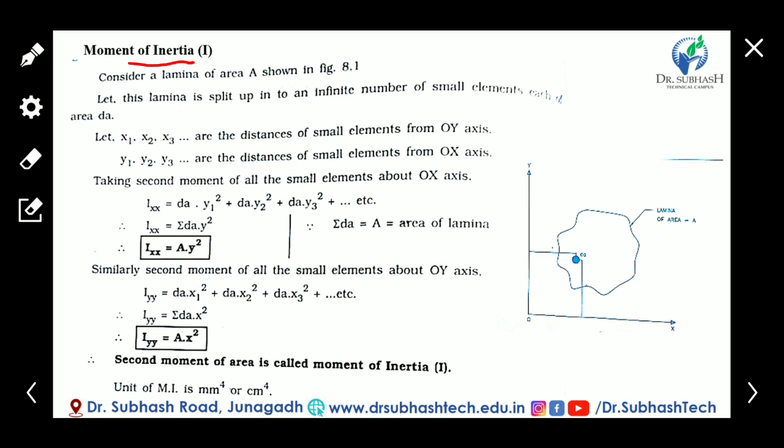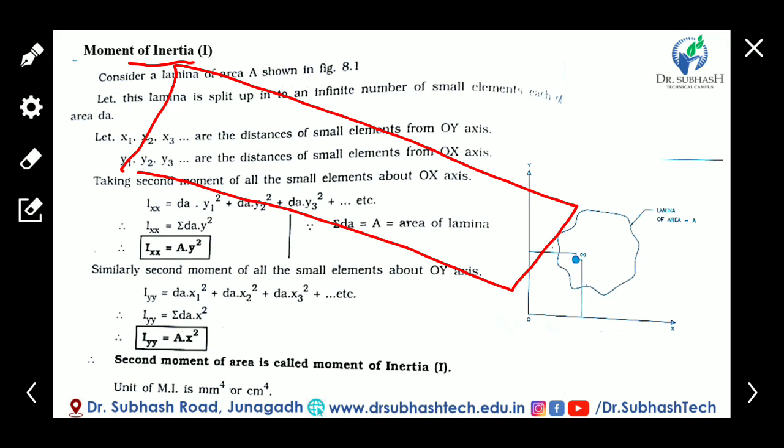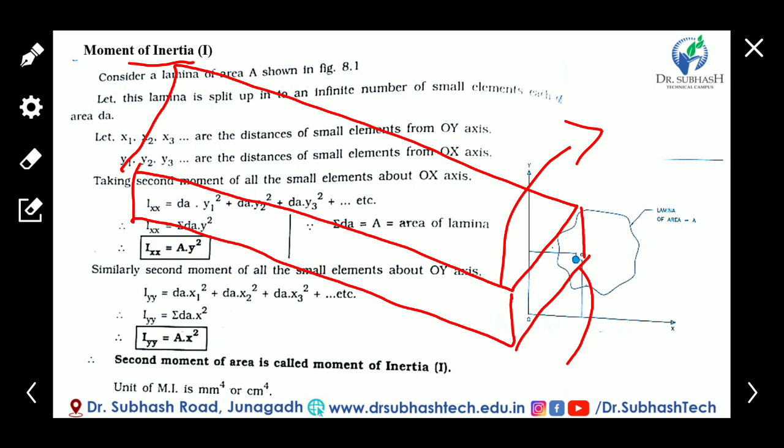Now, what is the moment of inertia? Let's see an example. With the help of this example we discuss what the moment of inertia is. Let's consider this object. This is our object. If we try to twist this object from one end in this direction, then the object resists against the twisting.